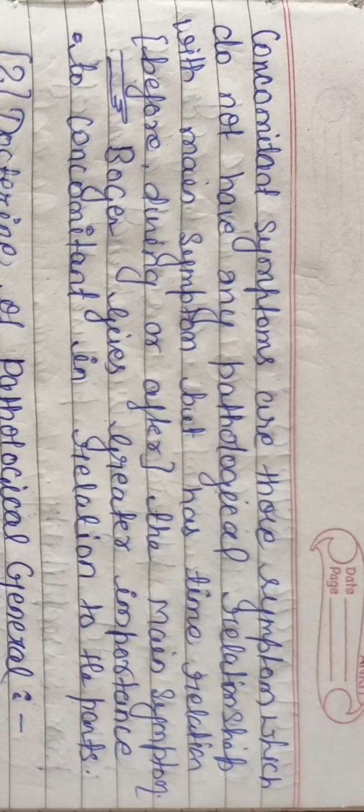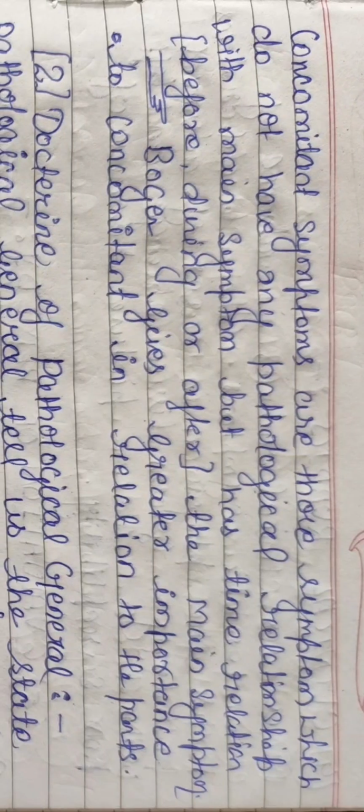That means a concomitant symptom has no pathological, physiological or anatomical relation to the main symptom, but it comes when the main symptom appears. If the pain comes at night, any other symptom which has no relation to the pain but comes at night. So Boger gives greater importance to concomitant symptoms in relation to parts.